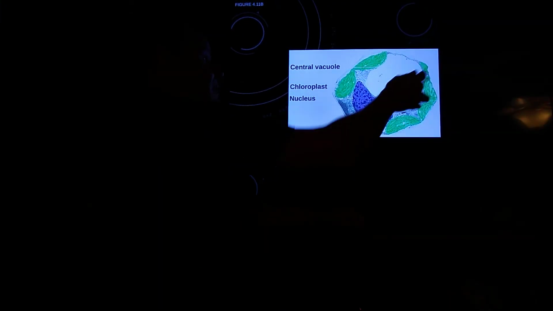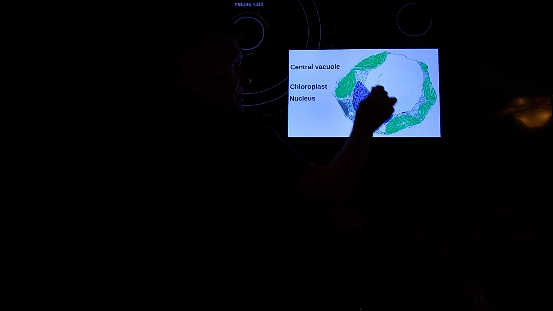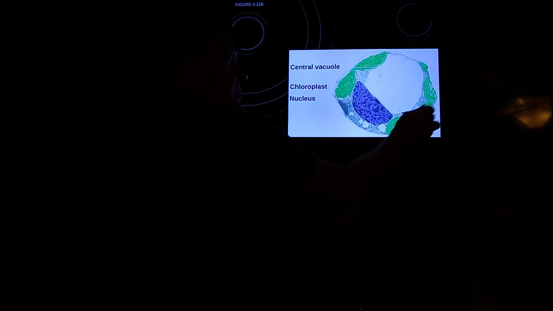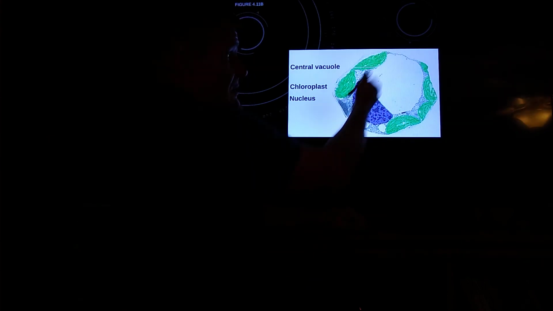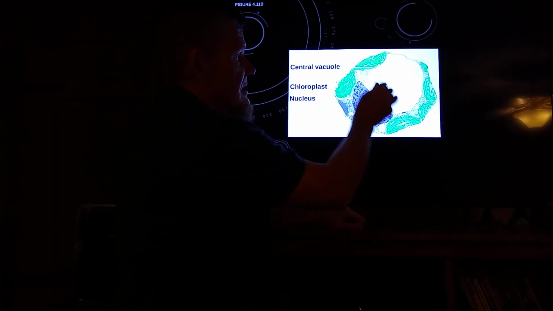Here we see a plant cell. There's the nucleus of the plant cell. These are the chloroplasts of the plant cell. Notice how there's a lot of chloroplasts in there. It's mostly filled with chloroplasts, aside from the central vacuole, this giant balloon in the center. And that giant balloon in the center, what is its job? Its job is to hold water, because the job of the plant cell is to do photosynthesis, and photosynthesis needs lots